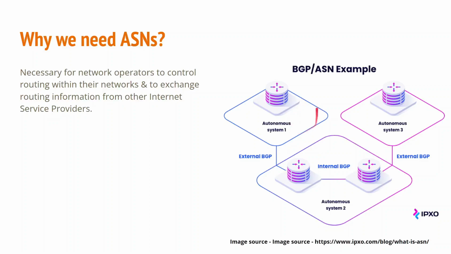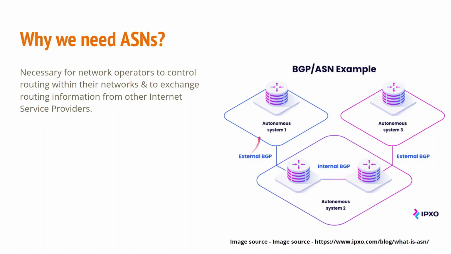So this is a group of IP addresses that form one autonomous system. And this system has a clearly defined routing policy on how it is going to connect with the external systems over the internet, and also how it is going to route internally. It also has that policy predefined in its network infrastructure.